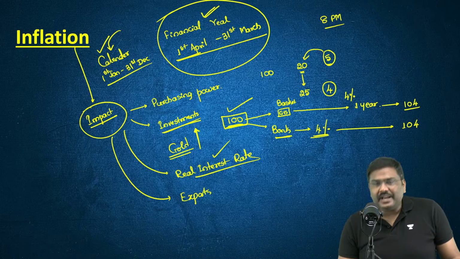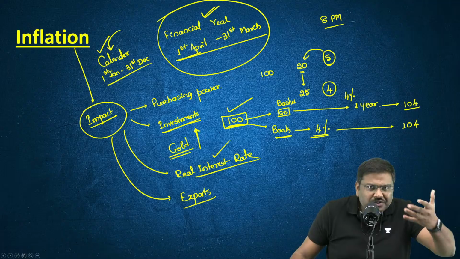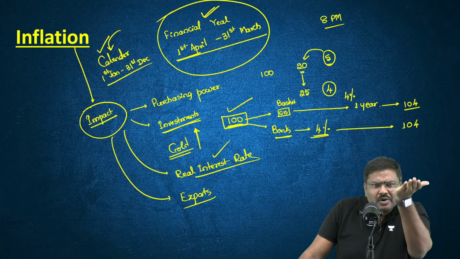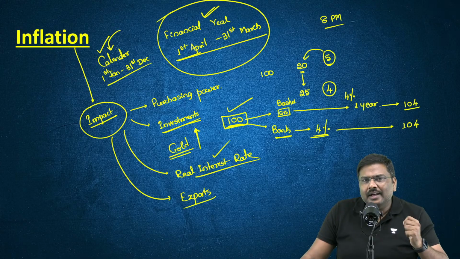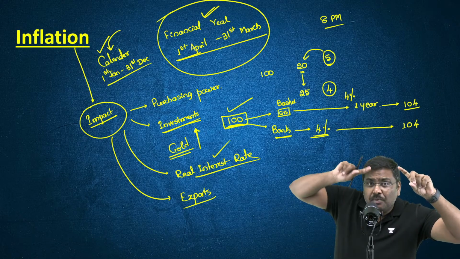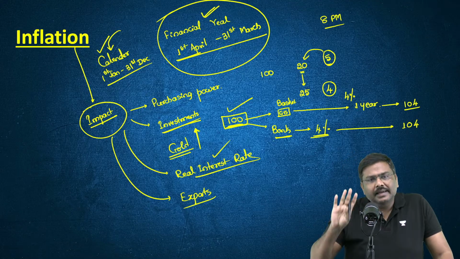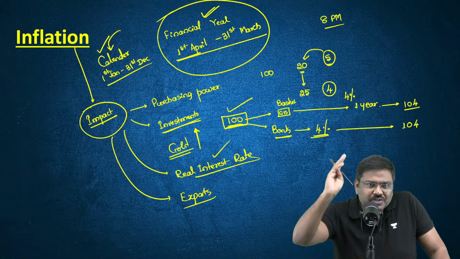Why? You tell me. If I'm a manufacturer, because of inflation the market price of my product goes up. Don't you think my product's export in the international market would be affected because of it? Does it make sense to you or not?